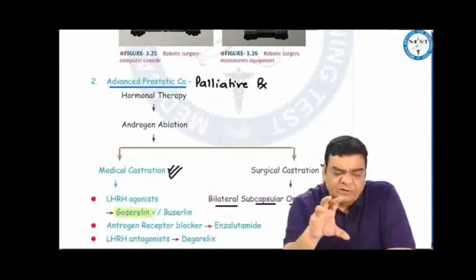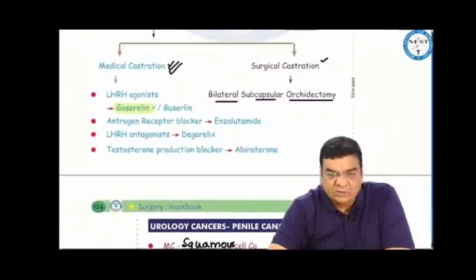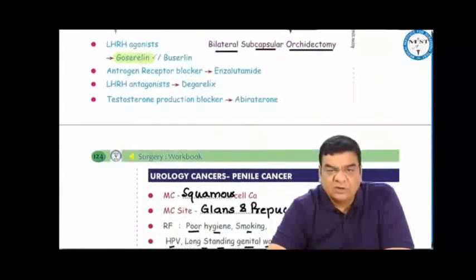When we have to give medical androgen ablation, we can use LHRH agonists like goserelin, buserelin. Androgen receptor blockers like enzalutamide can be used. LHRH antagonists, degarelix can be used. Testosterone production blocker like abiraterone can be used.